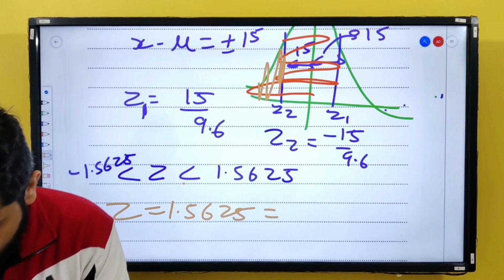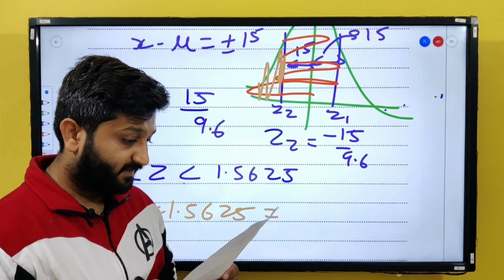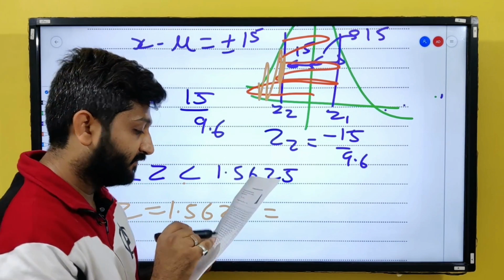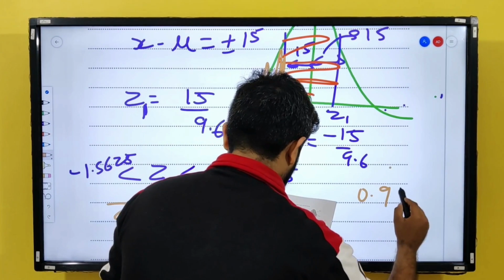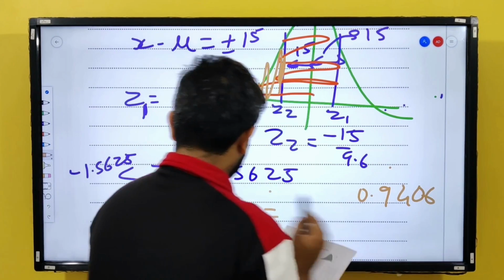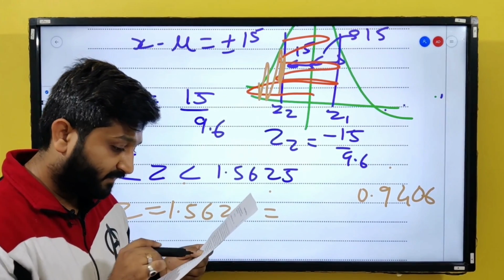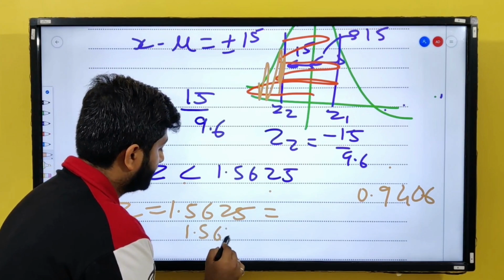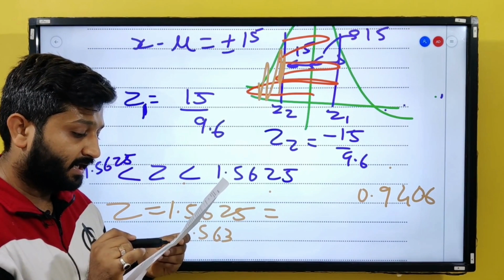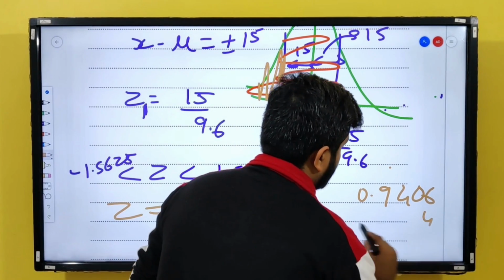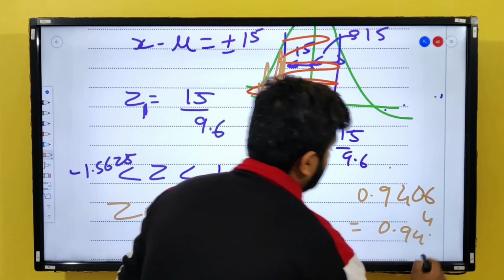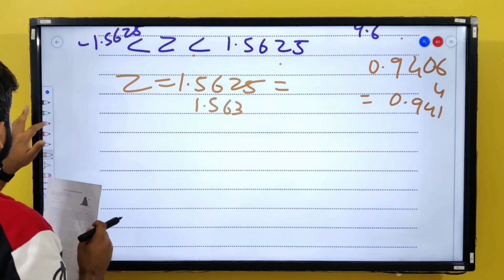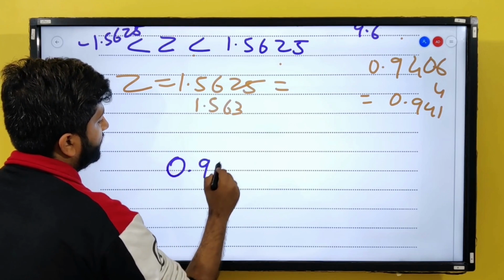Let me check, 1.56 is 0.9406, and we'll add for the last digit. Let me write it as 1.563 itself. So this is going to be 0.941. So this region is 0.941.